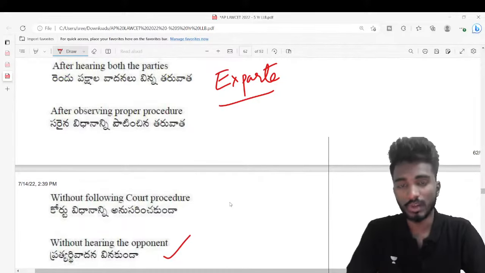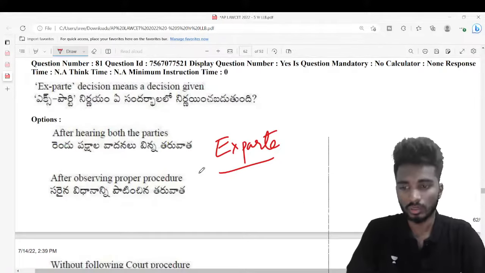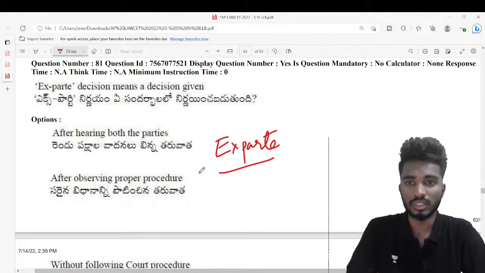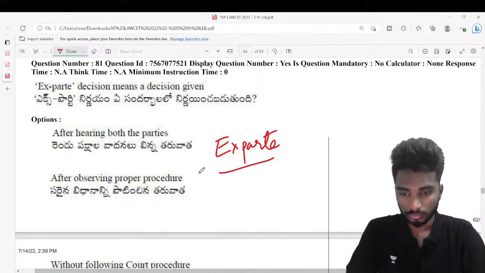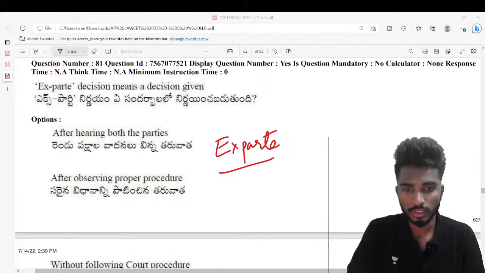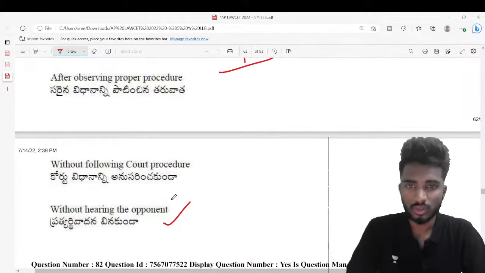So when we give a notice to a party and the party is not coming even after the second or third notice, what should we assume, right? It means that fellow is not interested in coming. So the court is going to give a decision. That is the answer. Without the second party or without the opposite party, right? The opposite party is always the second party.